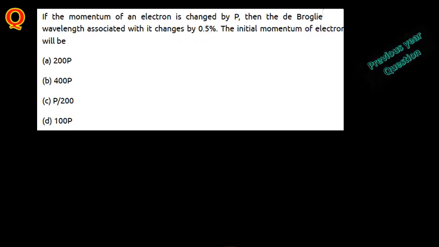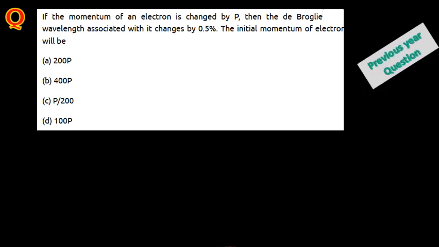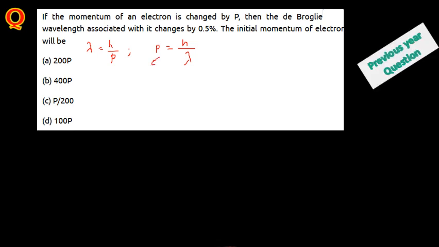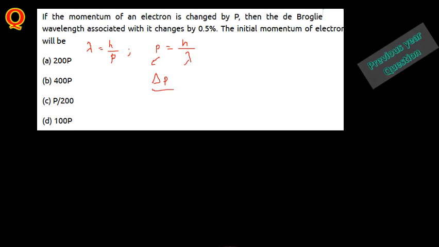Now from this one, what is the relationship between the wavelength and momentum? Lambda is equal to h by p, and from here p is equal to h divided by lambda. Now the changing momentum from this equation I just mentioned here is del p divided by p, where p is the initial one.